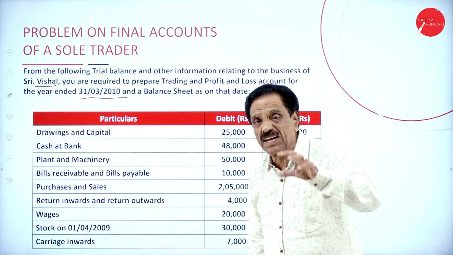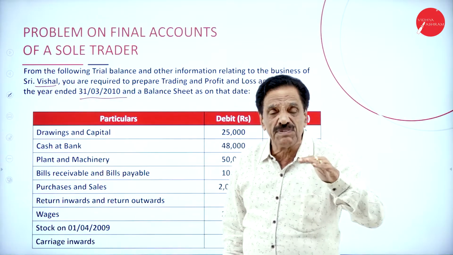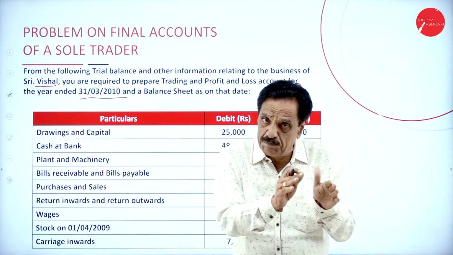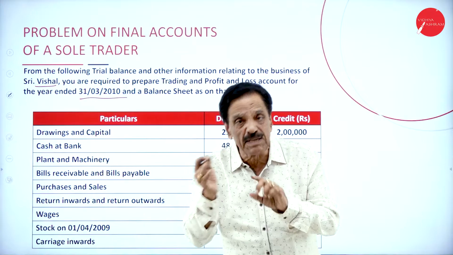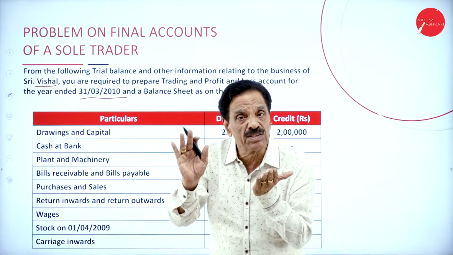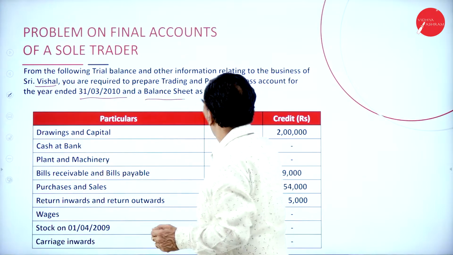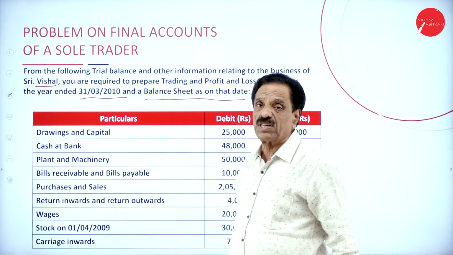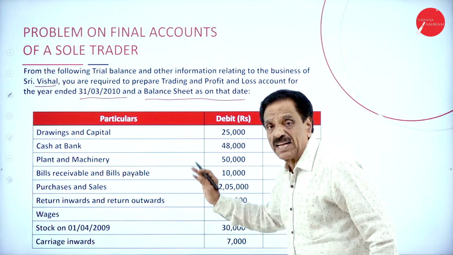31/3/2010, which means the end of the year is March. Start with April, end with March is called financial year. Start with January, end with December is called calendar year. April to March, financial year. January to December is called calendar year. And a balance sheet as on that date means you are going to prepare it as on a particular date, 31/3/2010. Here, you see drawings and capital, this is what we call the trial balance.